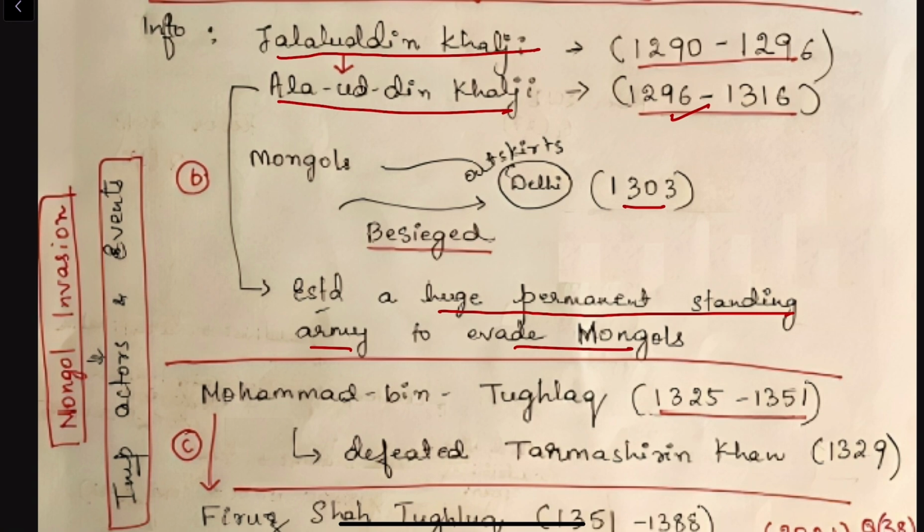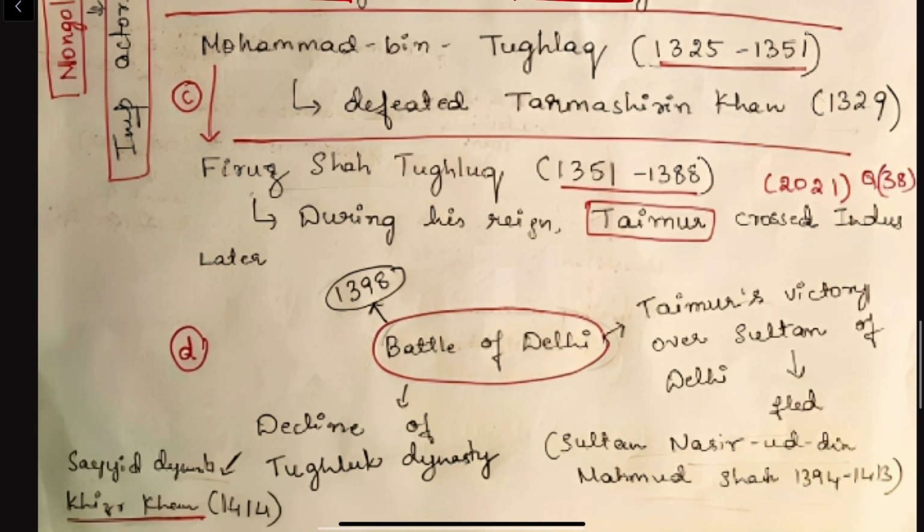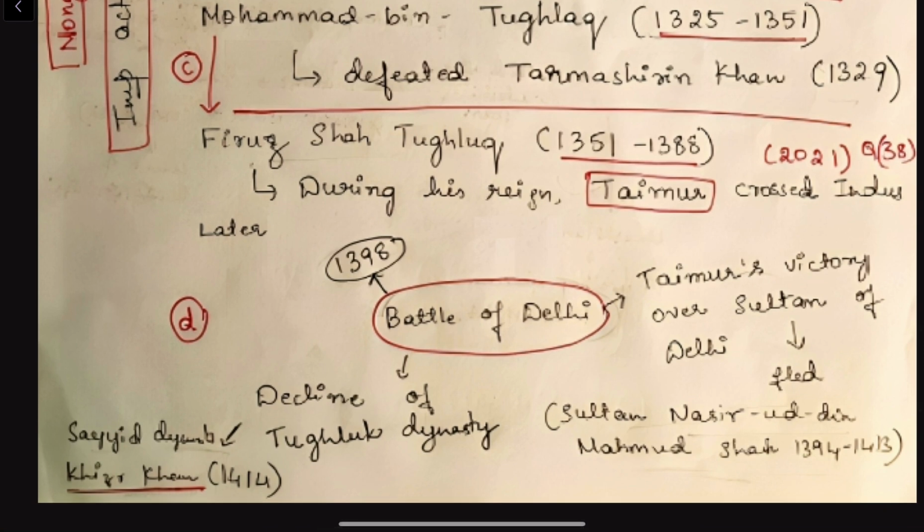The key takeaway from this is that Alauddin Khalji constantly faced the threat of Mongols, and in one of the attacks, Mongols even besieged Delhi. This was during Alauddin Khalji. Then afterwards, Muhammad bin Tughlaq, at the beginning of the 14th century, what happened? Muhammad bin Tughlaq was able to successfully defeat the Mongol army under the leadership of Tamrashirin Khan.